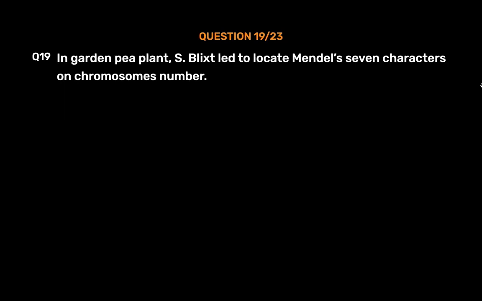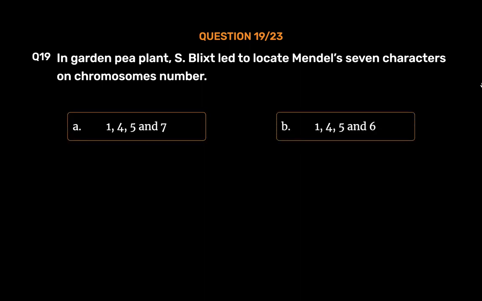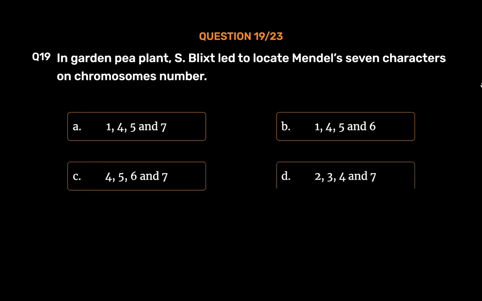Question number 19. In garden pea plant, Stephen Blixt led to locate Mendel's 7 characters on chromosomes number: option A, 1, 4, 5 and 7; option B, 1, 4, 5 and 6; option C, 4, 5, 6 and 7; option D, 2, 3, 4 and 7.